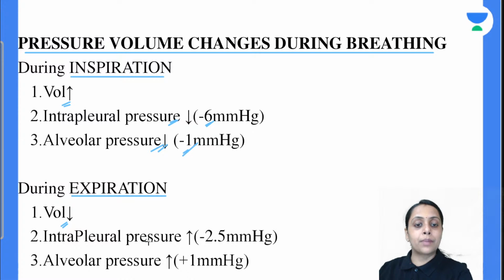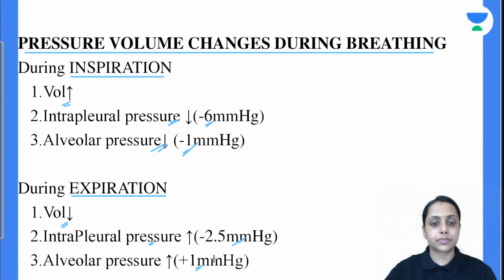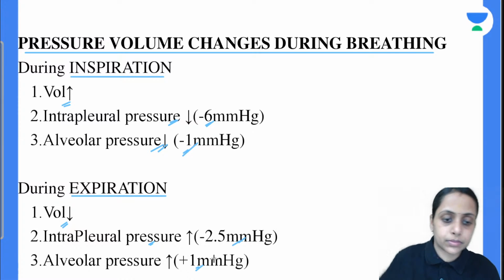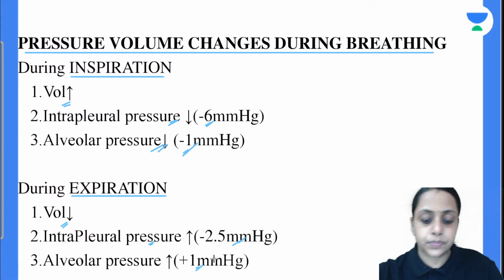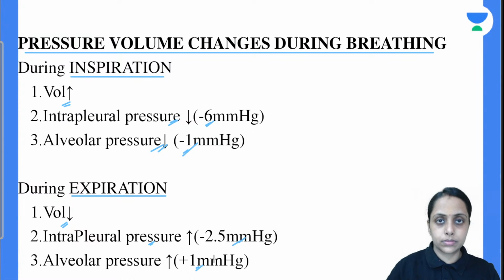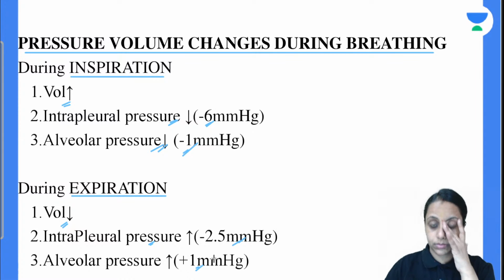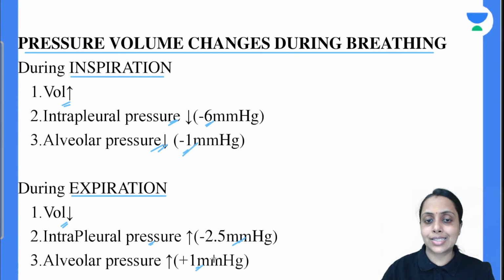So intrapleural pressure increases and reaches minus 2.5 mm of Hg. Okay. And alveolar pressure also increases, so it reaches plus 1 mm of Hg. Is this clear with everybody? Reply fast, is this clear?